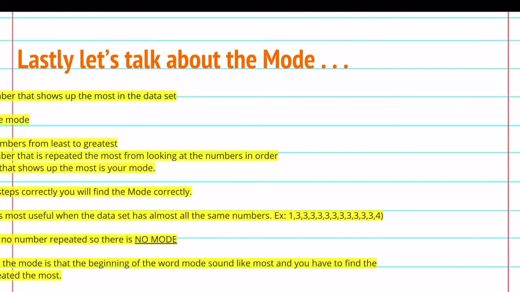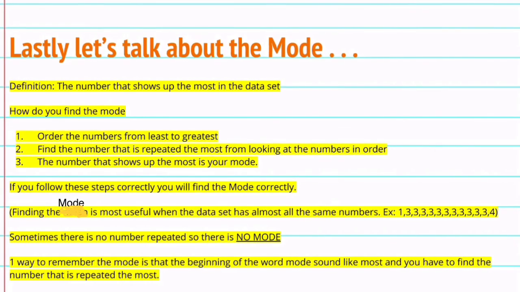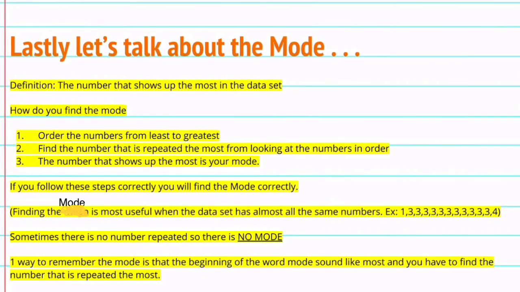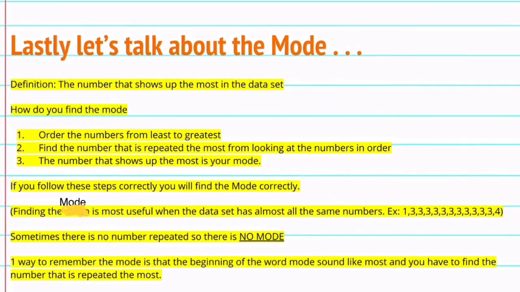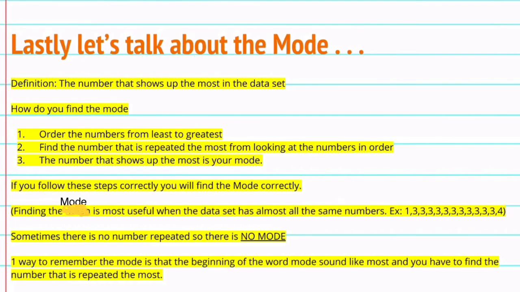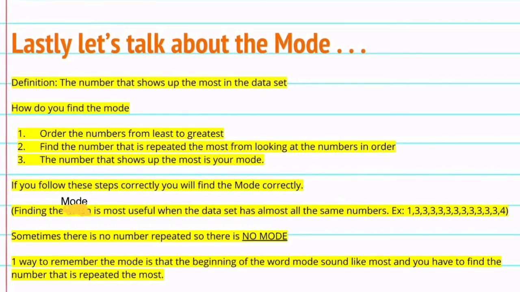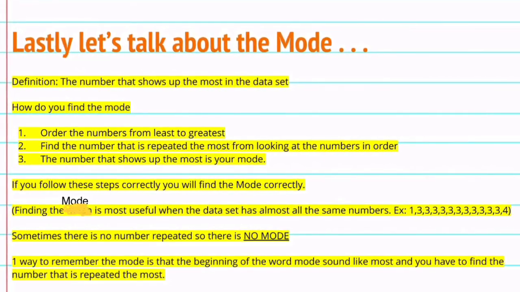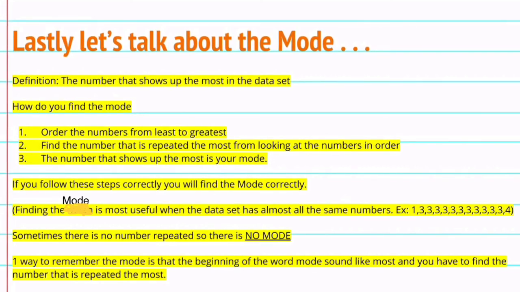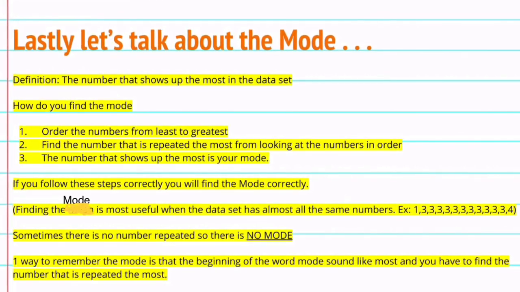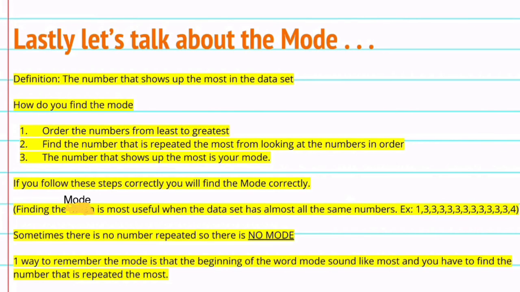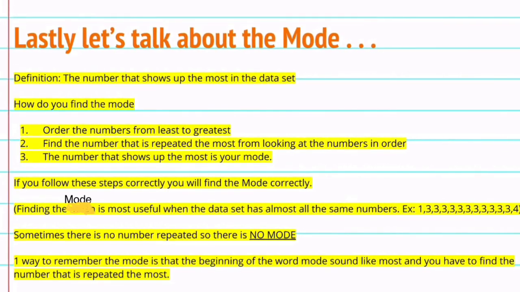Lastly, let's talk about the mode. The mode is the number that shows up the most in the data set. To find the mode, you need to order the numbers from least to greatest. The second step is to find the number that is repeated the most from looking at your numbers in order. The third step is just to circle your mode. If you follow these steps correctly, you will find the mode correctly.